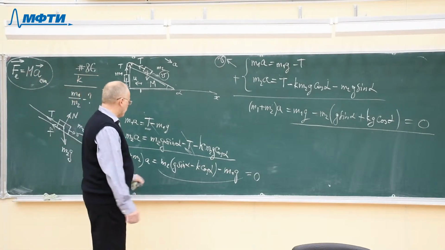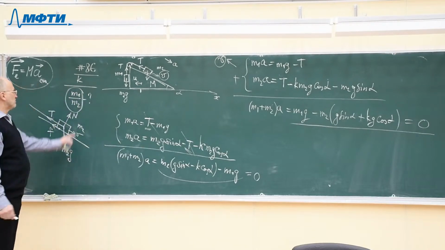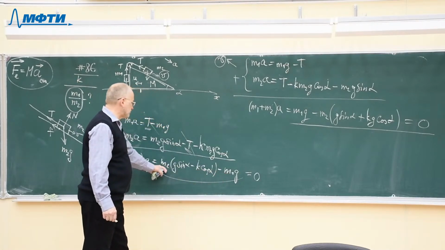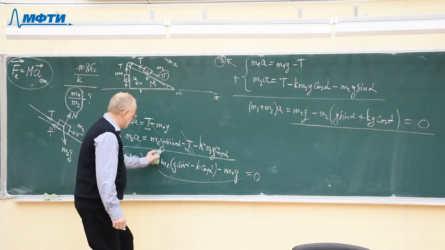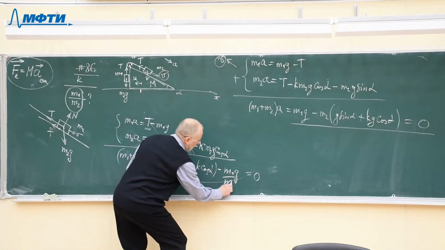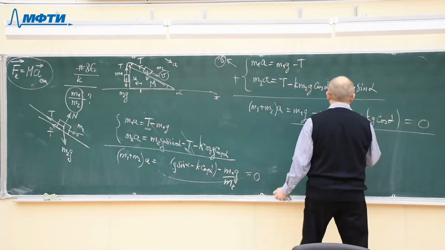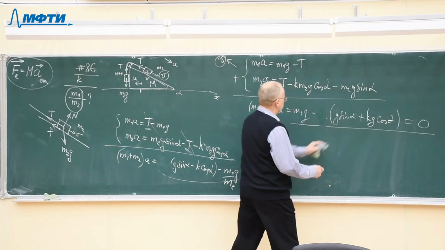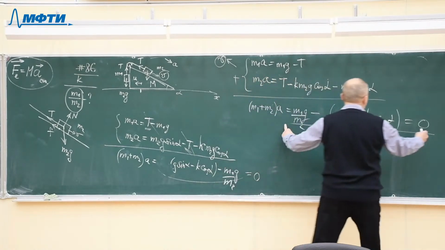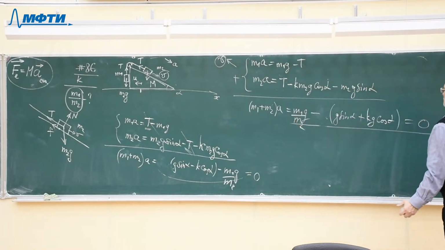From each equation, we can obtain the desired relationship between the masses. We can divide this equation by m2, then m2 will vanish here, it will be cancelled here, and it will appear here. And we can divide this equation by m2, then m2 will vanish here, it will appear here. And we can find from this equation the quotient m1 over m2.